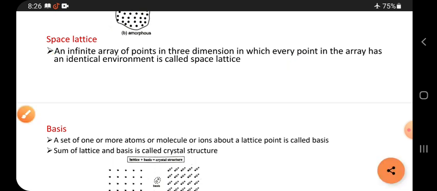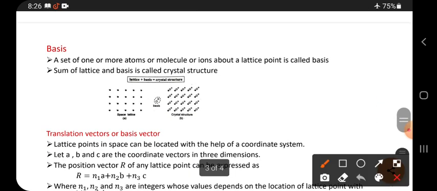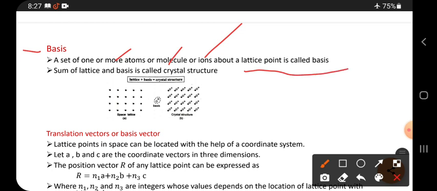And next, basis: a set of one or more atoms or molecules. One or more atoms or molecules or ions about a lattice point is called basis. See here, basis means a set. It is one set, either 2 or 3 or whatever it is.